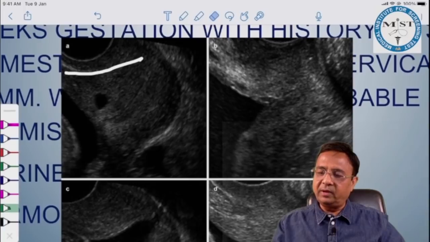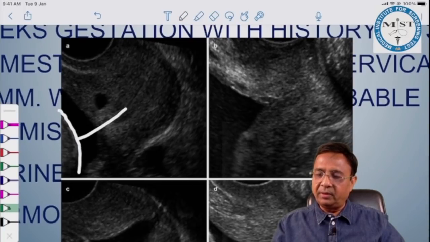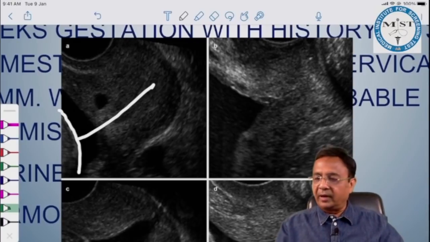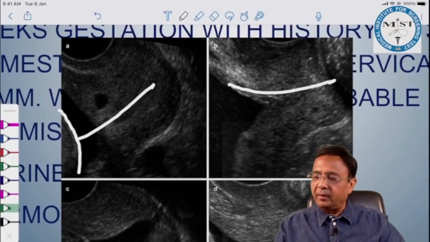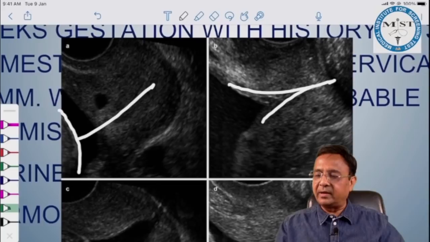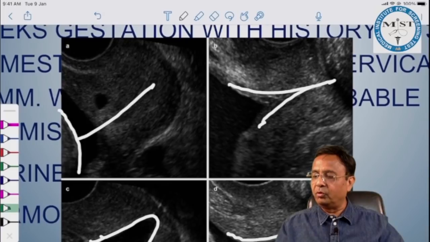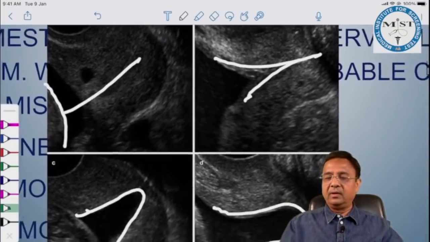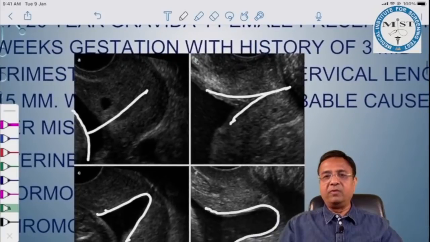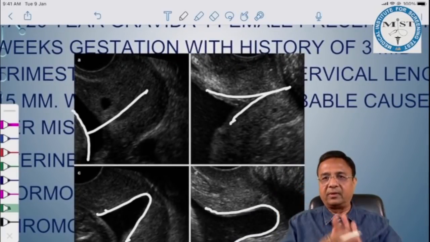This is a T shape, as you can make out here. This is a T-shaped cervix. And when it starts dilating, first of all, it becomes Y shape, then it becomes a V shape, and then finally it becomes U. So the correct sequence is TYVU. This is how the cervix starts dilating.